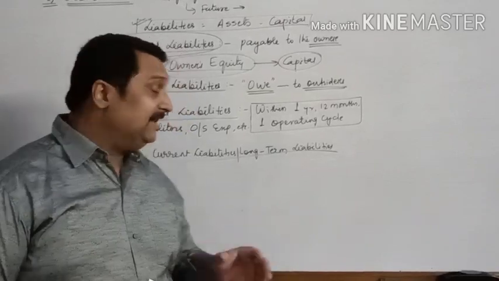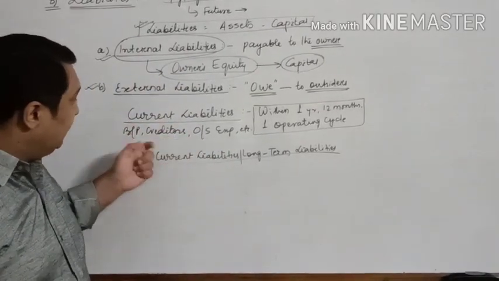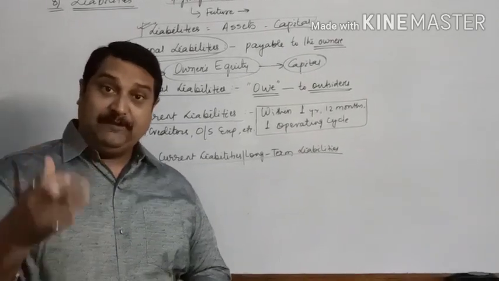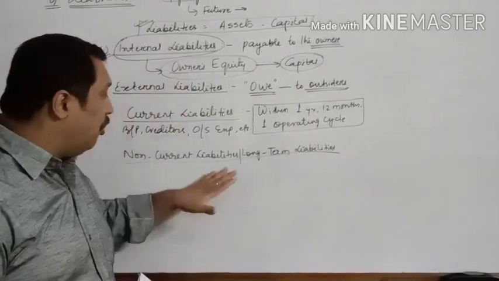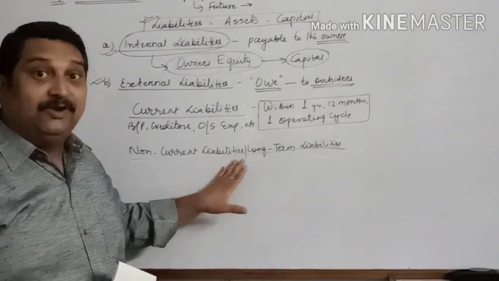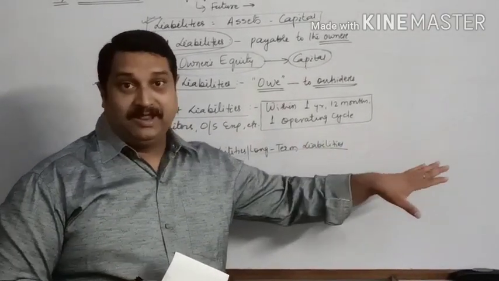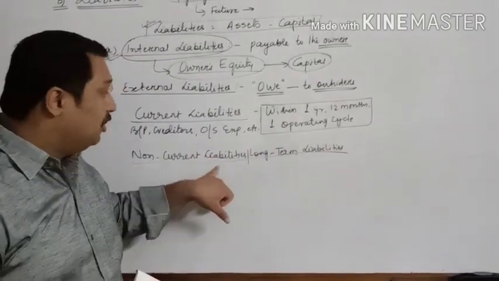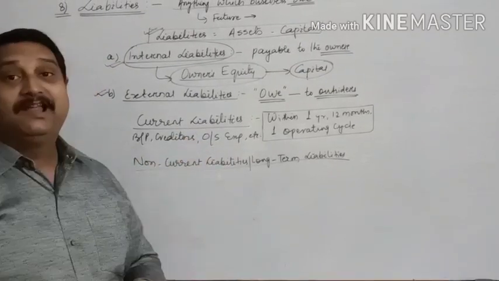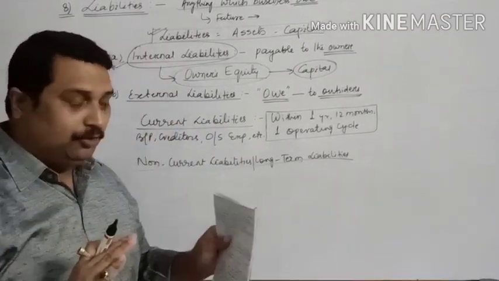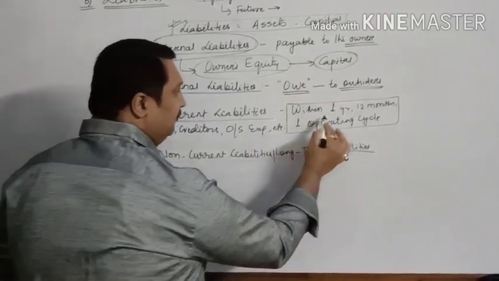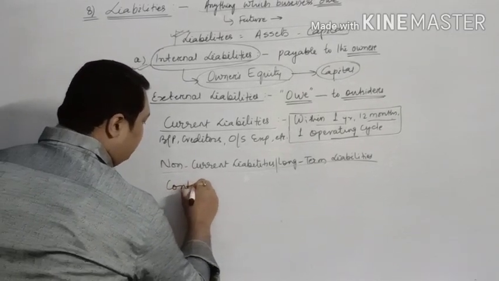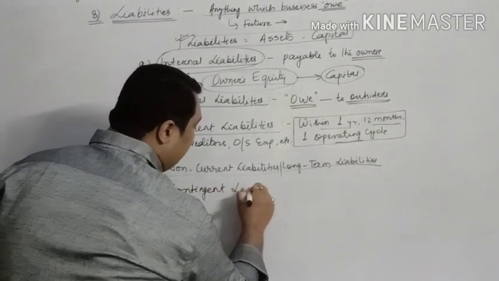But children, remember, there is a very slight line of difference between current liabilities and non-current liabilities. How can we recognize a non-current liability? It will be payable after 1 year. If the same has to be paid within 1 year, then the same non-current liability will be considered as a current liability. So you have to understand the difference on the basis of the period during which they will be payable. The third type of liability is known as contingent liabilities.